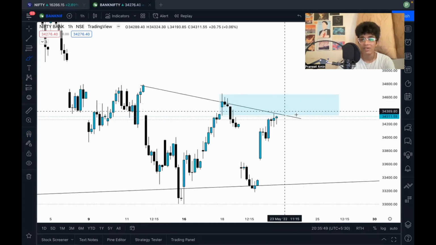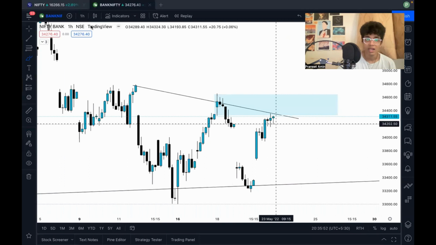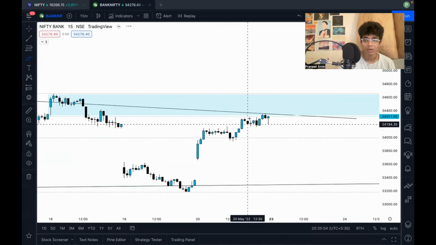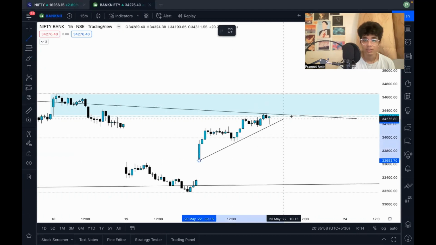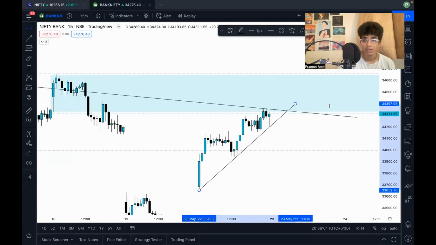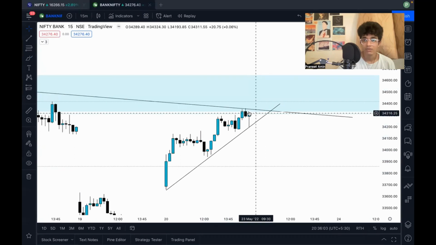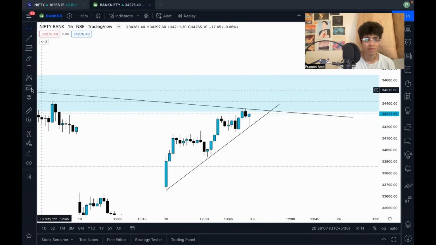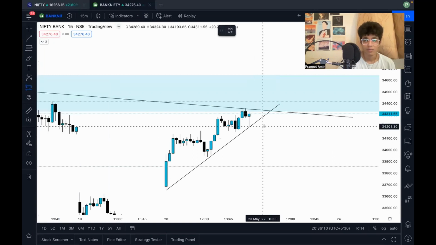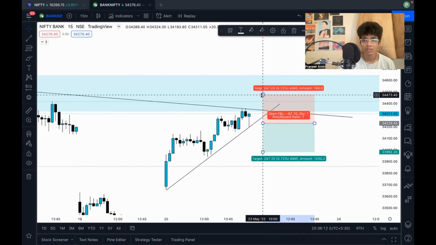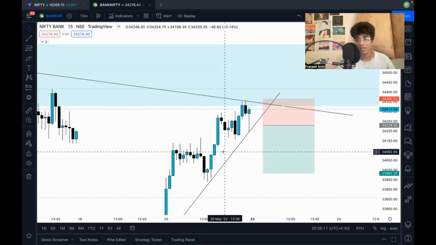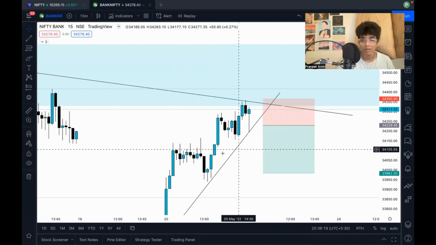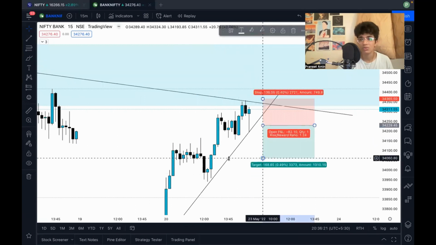This is a very evident trend line rejection, right? And what is this? Let me go on a lower time frame. So we have a trend line rejection, and then we have another trend line over here. So if the market opens flat, rejects from this trend line and breaks this other trend line, then I'll short over here as well. So it'll be a very simple short. Probably I'll short as soon as the trend line breaks. I'll keep my stop loss above last day's high, I mean tomorrow's high, and based on that, I'll get a 1:1.1 or something.